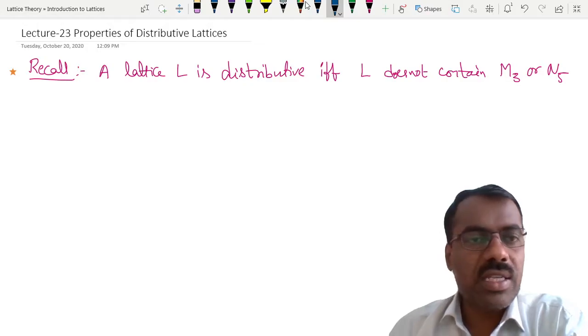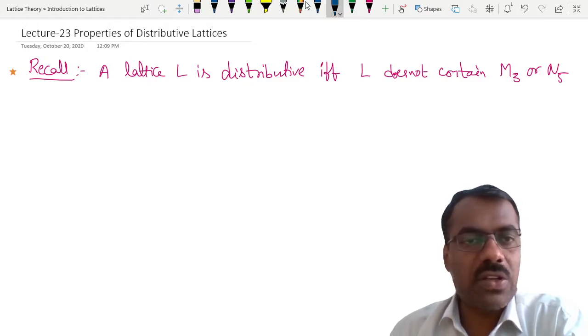Now we'll see some properties and corollaries which follow from this result.